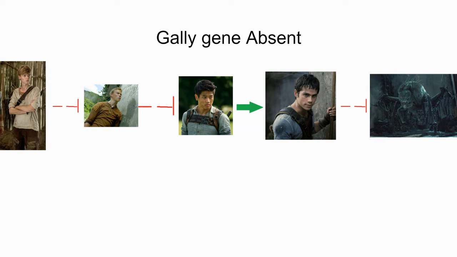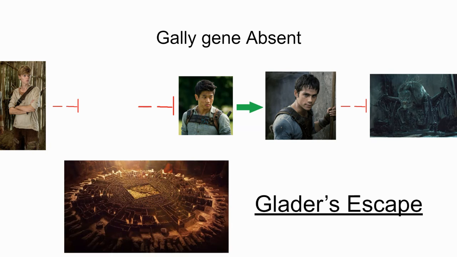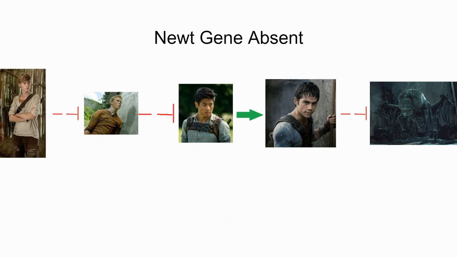If the Gali gene was absent, the Gladers would still be able to escape the maze. This is because without Gali, Minho won't be repressed, and will be able to activate Thomas, who can then repress the Grievers. And the Gladers get to escape the maze.